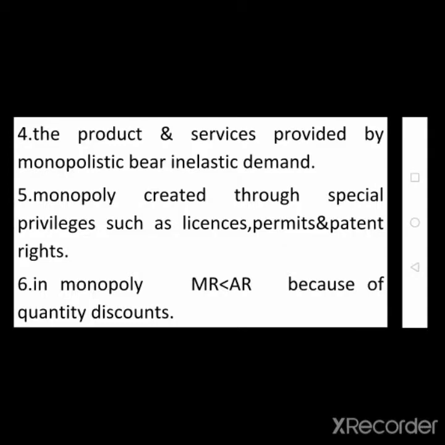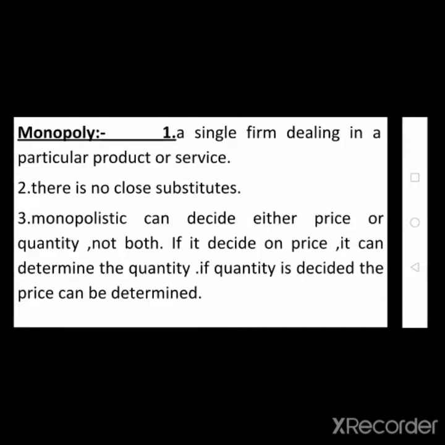So that is, in monopoly the marginal revenue is less than average revenue because of quantity discounts. So these are the features of a monopoly. In a monopoly, one of the features is a single firm dealing in a particular product or service. There are no close substitutes.